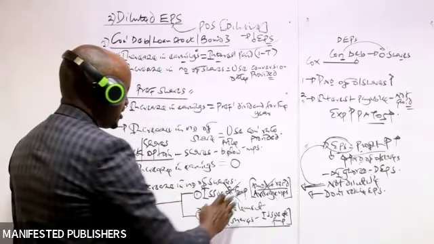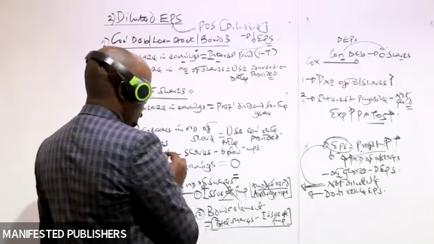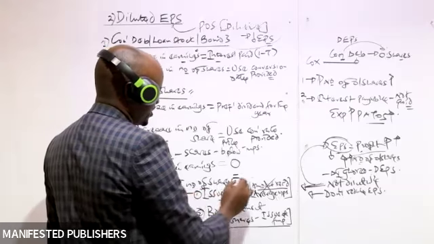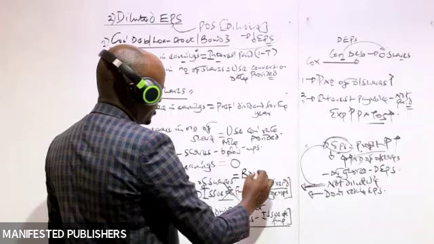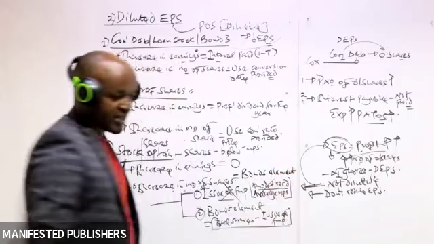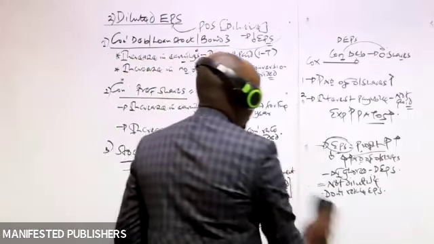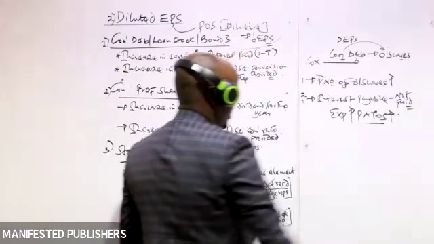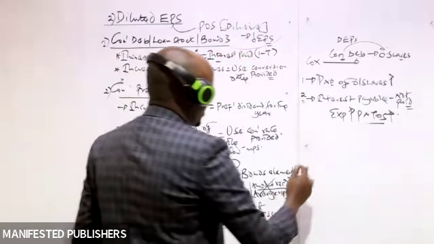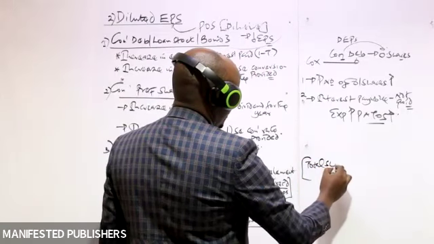What is important here for you to note is that when dealing with a stock or share option, the increase in number of shares is equal to the bonus element. And then you have to recall the formula for computing the bonus element. The formula for computing the bonus element is equal to total shares